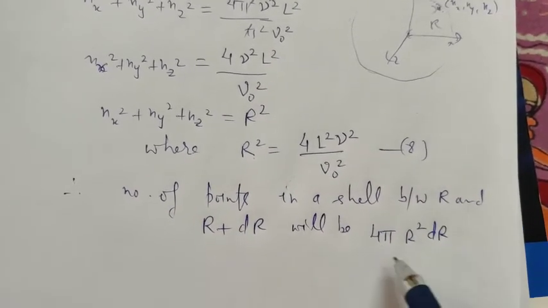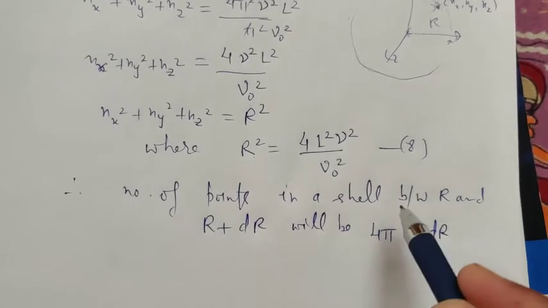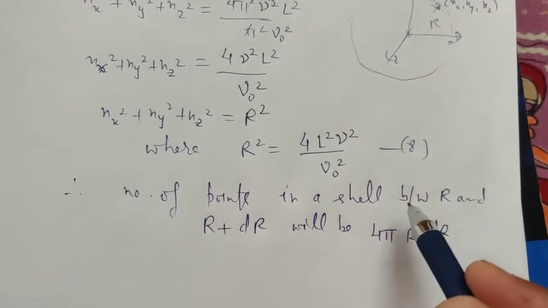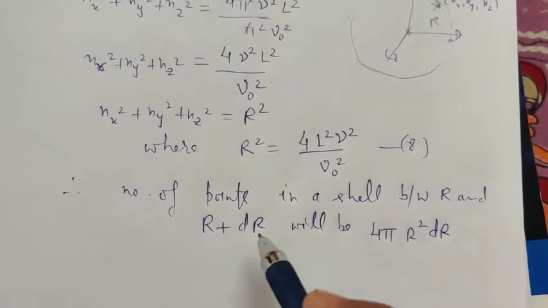These will be the number of points in the cell between r and r plus dr.